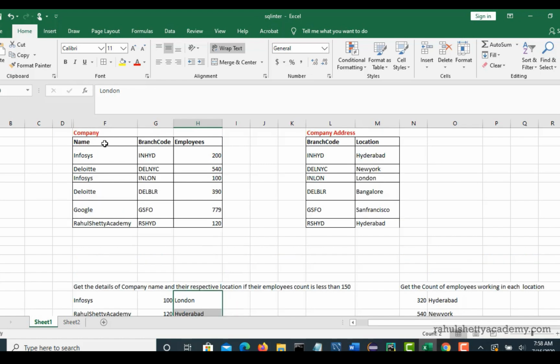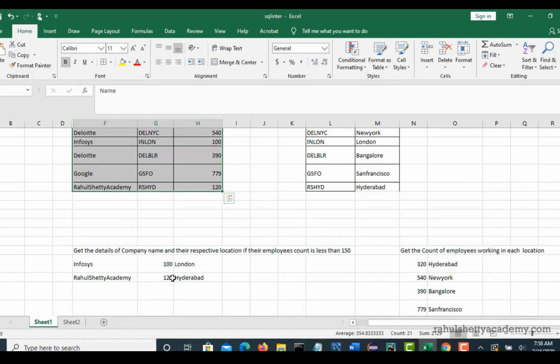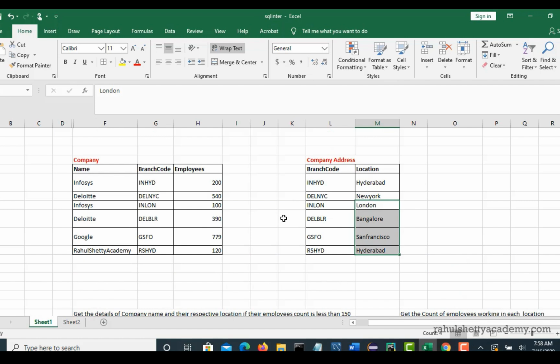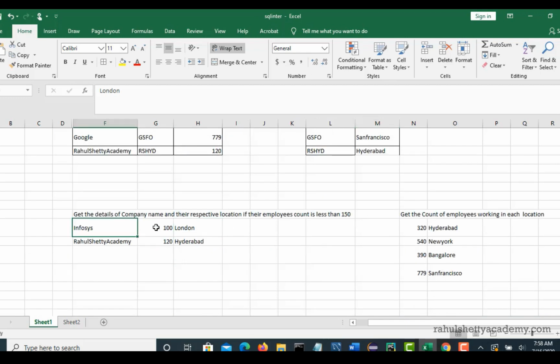So how do you get the location name here? Location name is not present in this table, it is present in another table. So how exactly do you retrieve the employees less than 150 and give their correct location name? Okay, so the relation between these two tables is the branch code, right? So how to find a location name? Infosys London, right? For this branch code you have to search here, London matches, and this is the location. So this is what you have to extract and give.